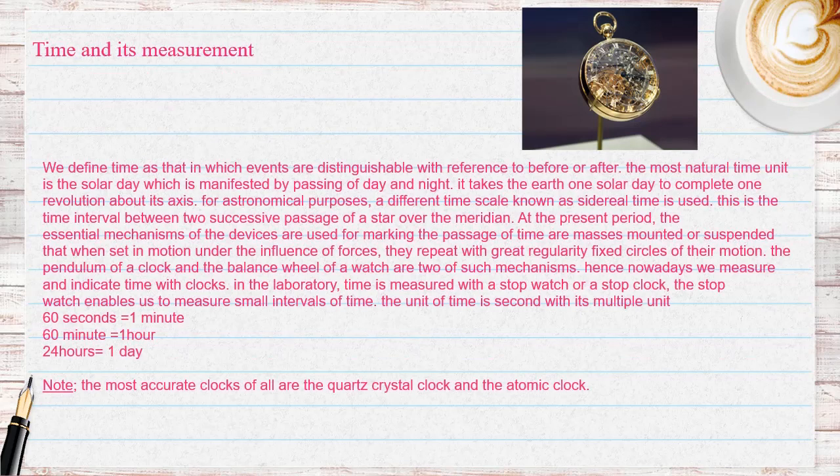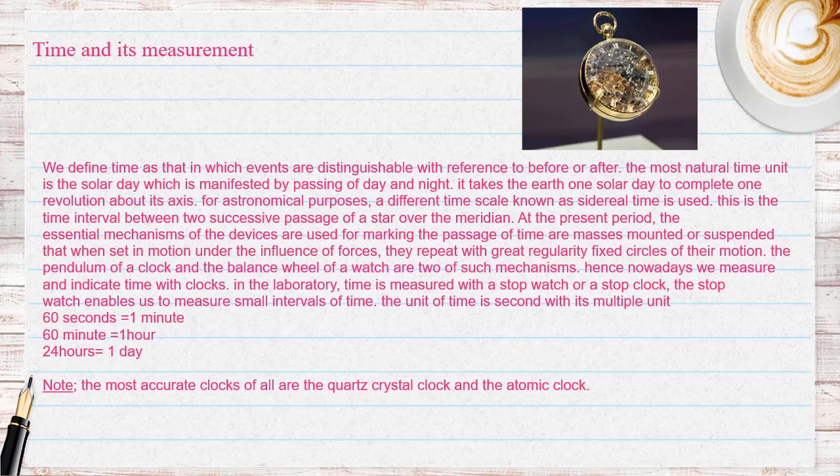We define time as that in which events are distinguishable with reference to before or after. The most natural time unit is the solar day, which is manifested by the passing of day and night. It takes the Earth 1 solar day to complete 1 revolution about its axis. For astronomical purposes, a different time scale known as sidereal time is used. This is the time interval between 2 successive passages of a star over the meridian.